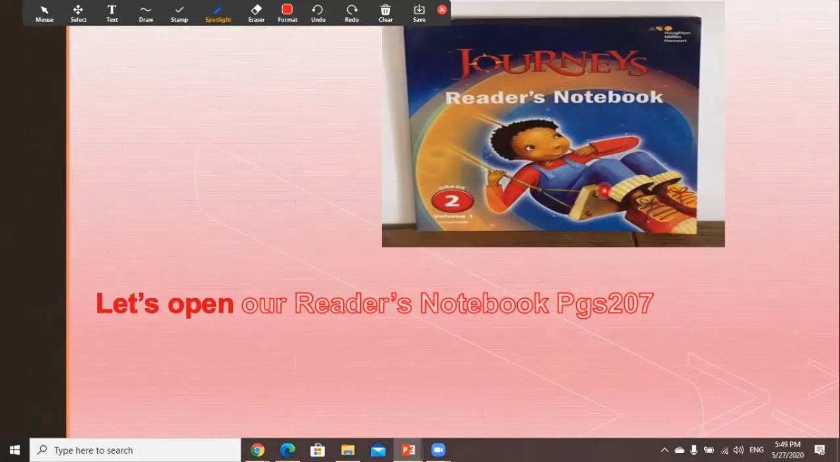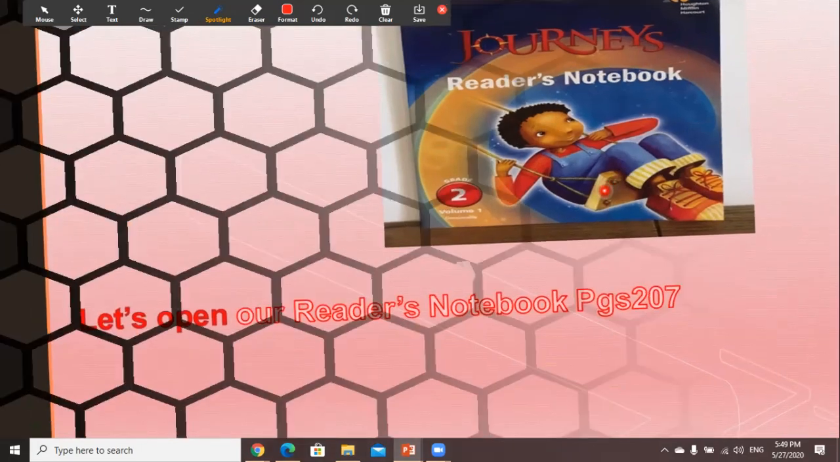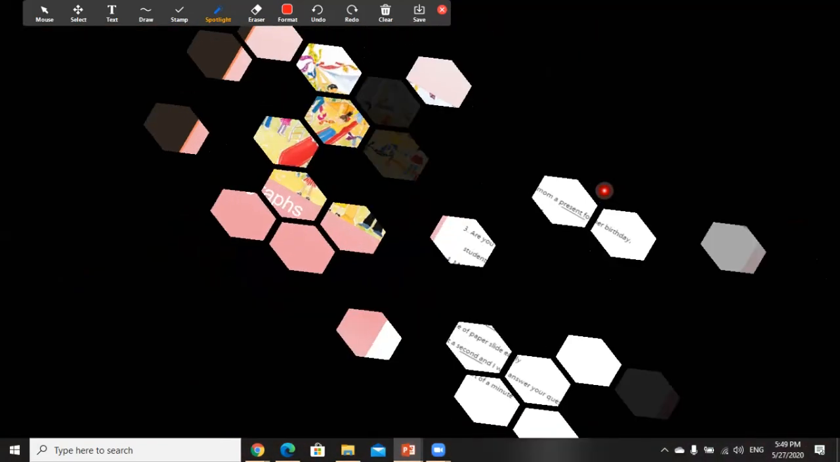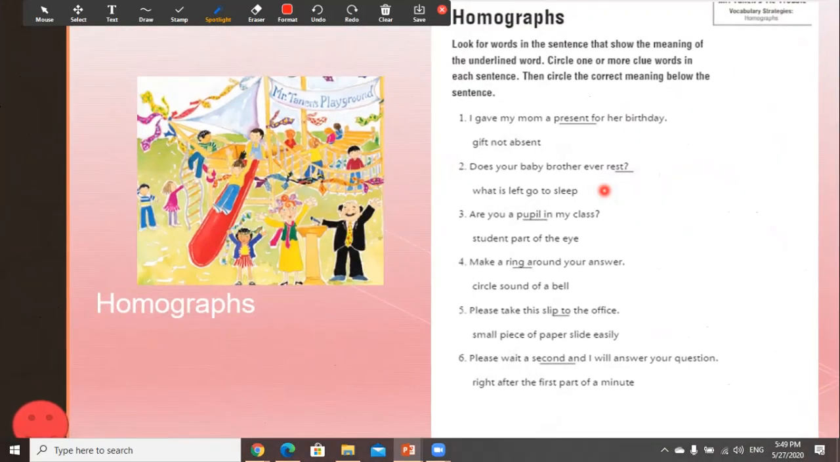Now it's time for our reader's notebook. Let's open our reader's notebook. Look for the words in the sentence that show the meaning of the underlined word. Circle one or more clue words in each sentence. I gave my mom a present for her birthday.